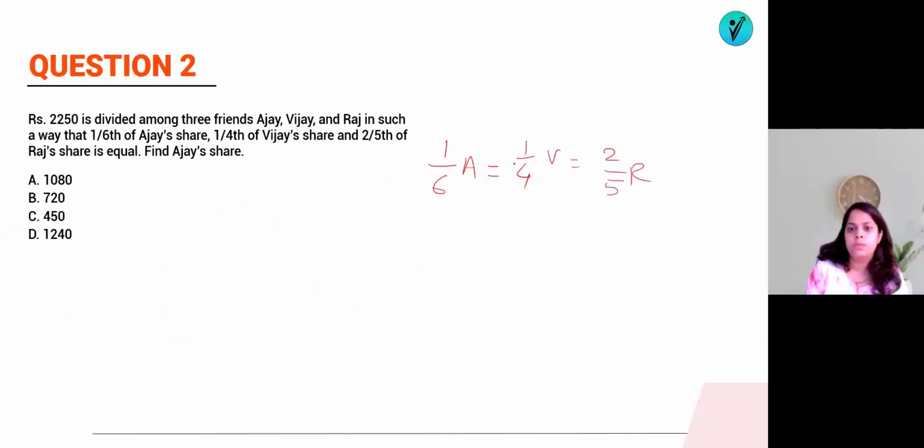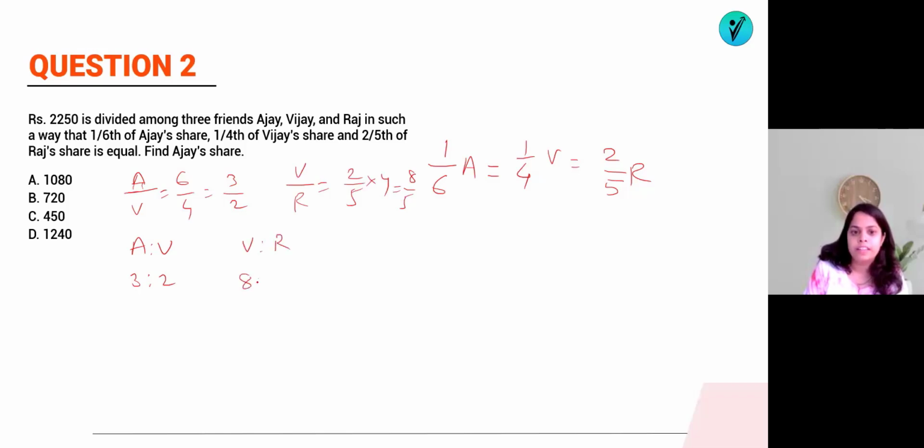So first if I solve it, what will we get? Ajay by Vijay's ratio will be 6 by 4. That means we can say it is 3 by 2. So Ajay is to Vijay is 3 is to 2. And this is Vijay is to Raj. So Vijay by Raj will be equal to 2 by 5 into 4, so it will be 8 by 5. That means Vijay is to Raj is 8 is to 5.